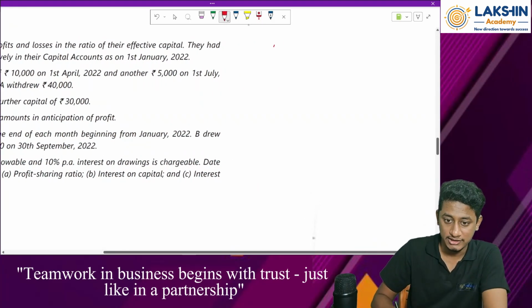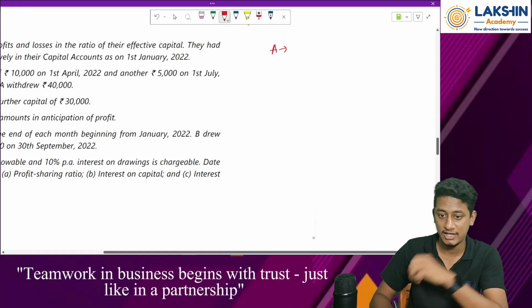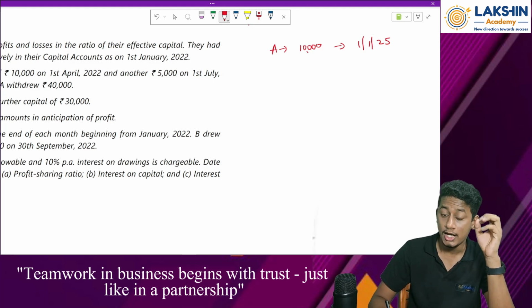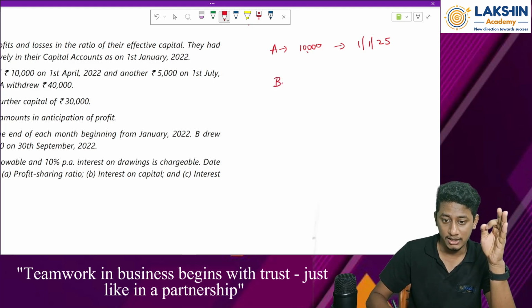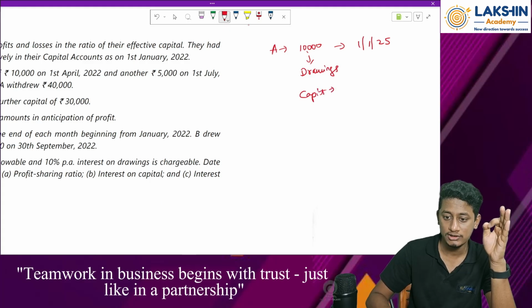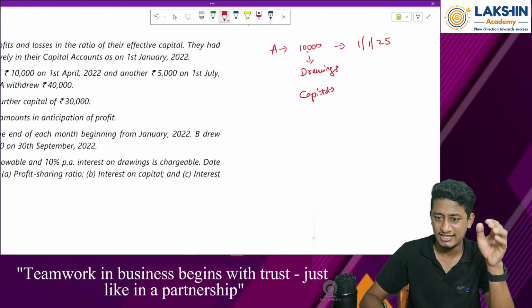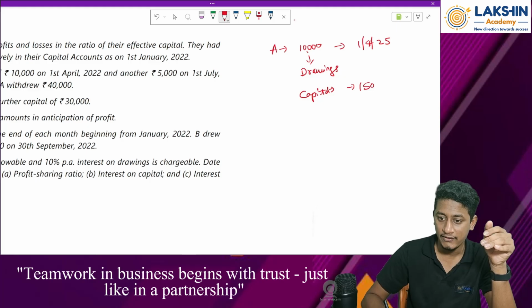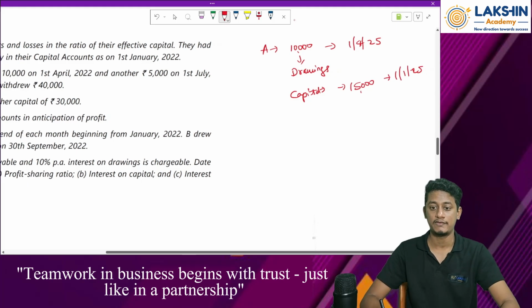Let us say the question says Mr. A has withdrawn drawings. Mr. A has withdrawn rupees 10,000 on, let's say, 1st of Jan 25, for example. So from when will you compute it? And B, let's say his capital balance. This is his drawings. His capital at the beginning of the year was... let's change the question a bit. Let's make it April. And the capital balance at the beginning was rupees, let's say, 15,000 on 1/1/25. We are following the calendar year over here.